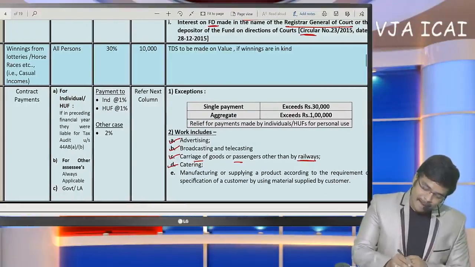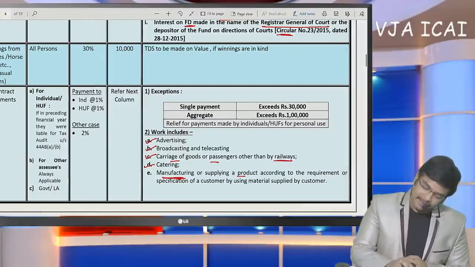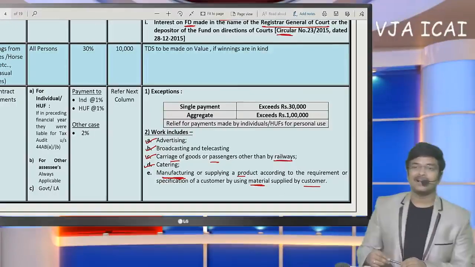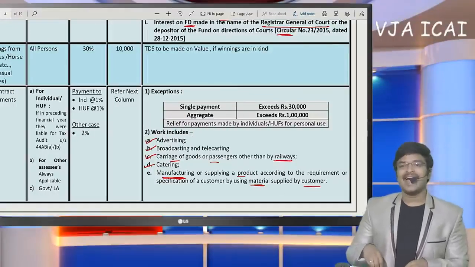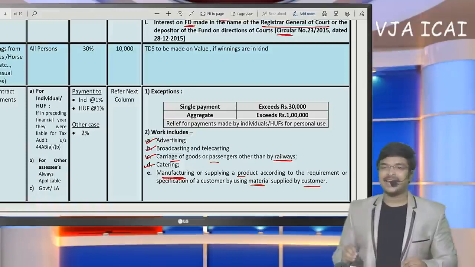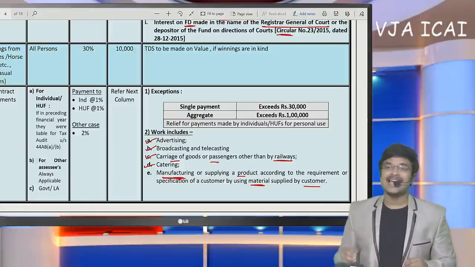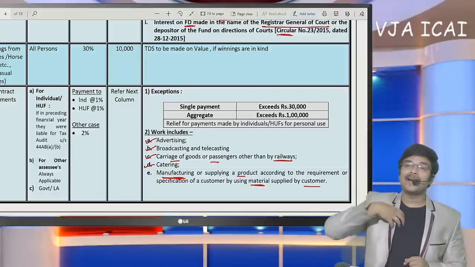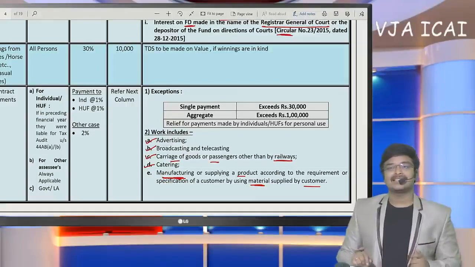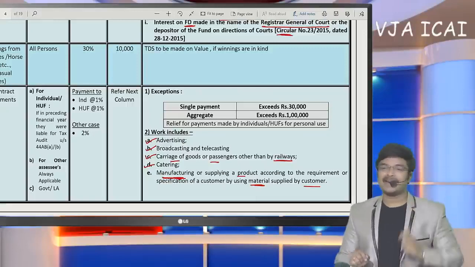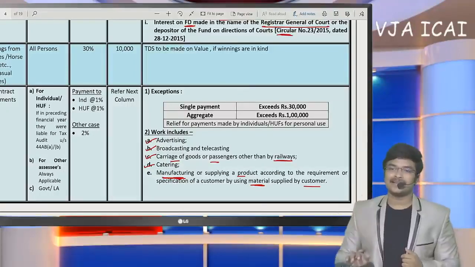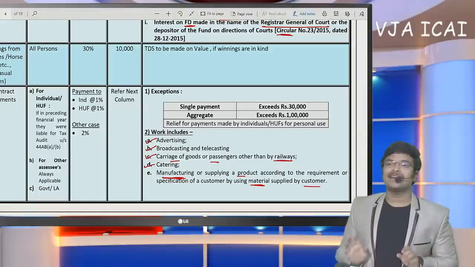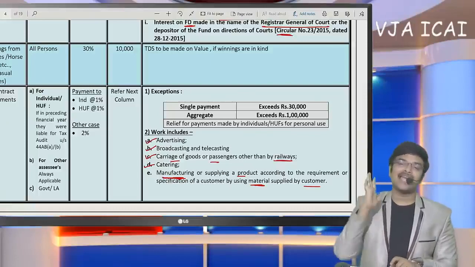Sir, if you refer here, manufacturing of a product based on material supplied by customer. For example, if for the purpose of New Year, I need to distribute diaries. In market, I have purchased 1000 diaries and I have sent it to a printing press and specified them that you need to print my name on such diary. Here I have purchased diaries in the market and handed it to the printing press. In this case, the material is being supplied by customer. What the printing press is going to do is just to print the name on such diary.